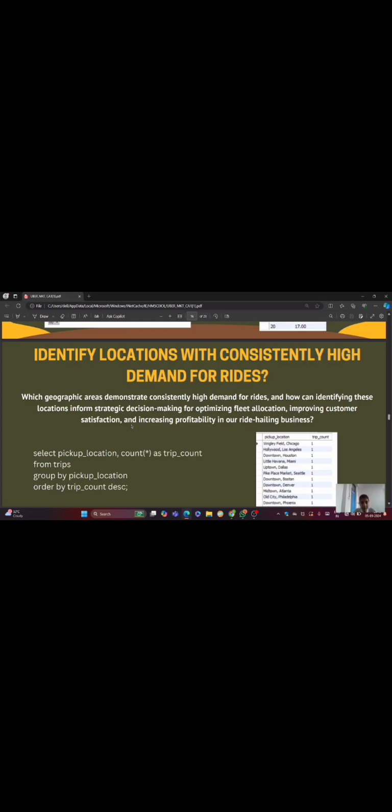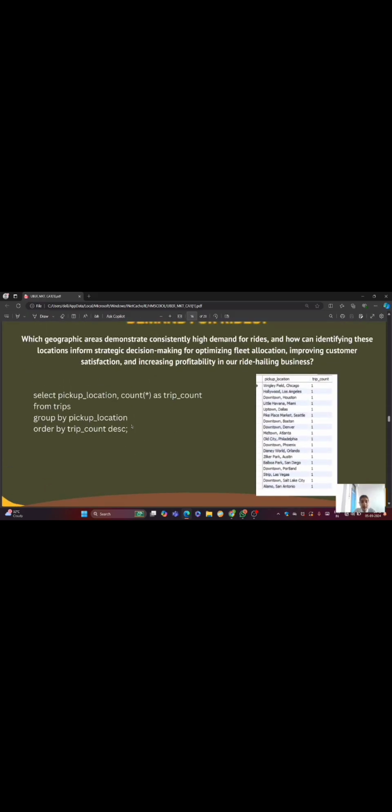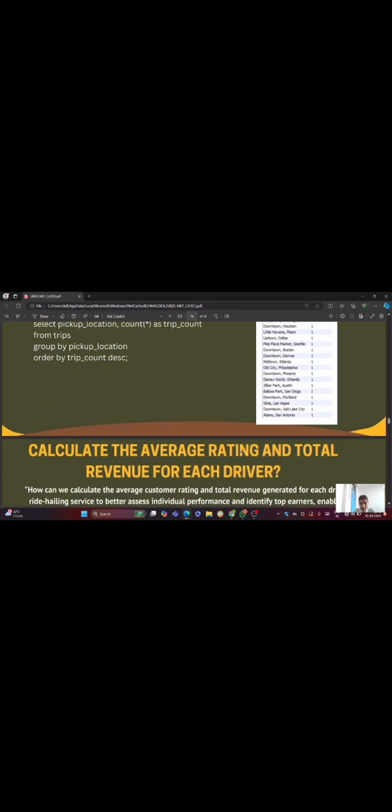For this business insights, which geographical area demonstrate constantly high demand for rides, and how can identifying these locations inform strategic decision making on optimal location, improving customer satisfaction and profitability in our ride hailing business. So we have to run this query. After this, we get this table through the comments.